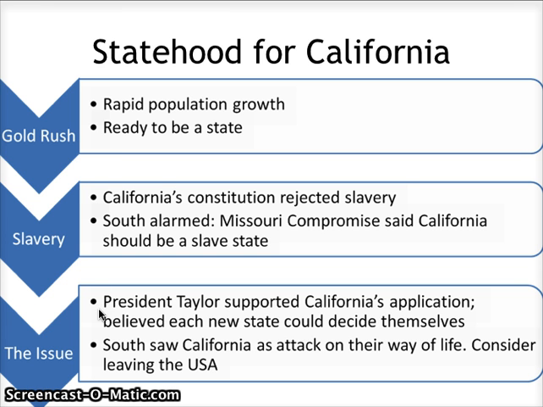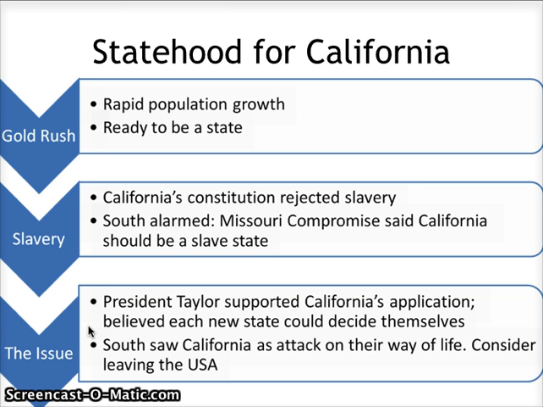He actually supports California being a free state. The reason is that he believes each new state that develops should have the choice to decide for themselves whether they would like to be a slave state or a free state. He also believed that if the South forced California to be a slave state, California may have some issues with joining America in general.